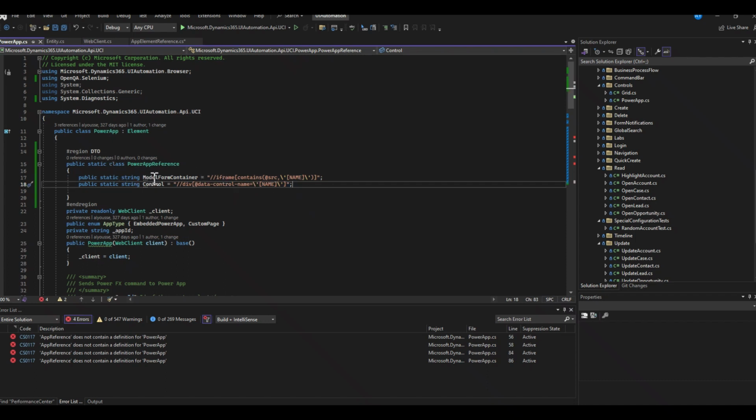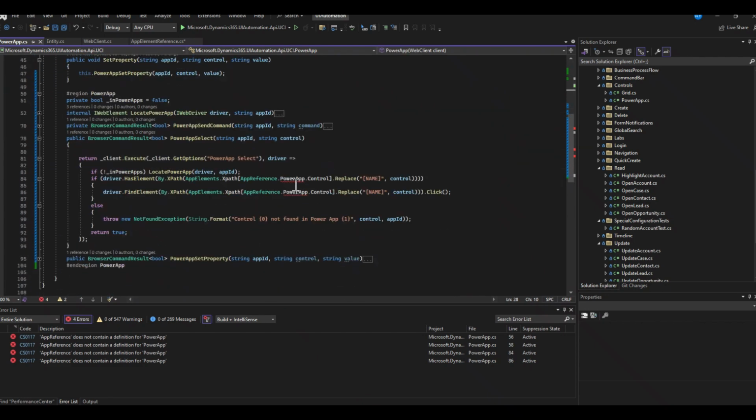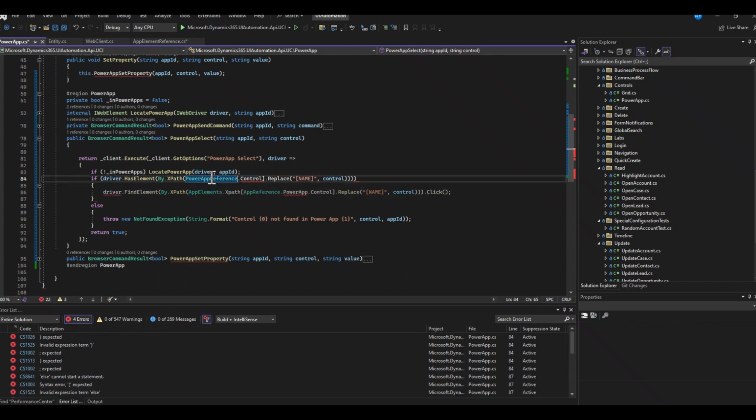Now we've created a class that has model form and control. So now we have a bunch of errors here. We're simply going to fix this by taking off app elements.xpath after. Make this a lot cleaner. Remember, this is a static class, so we can now simply do that. Take out this bracket.